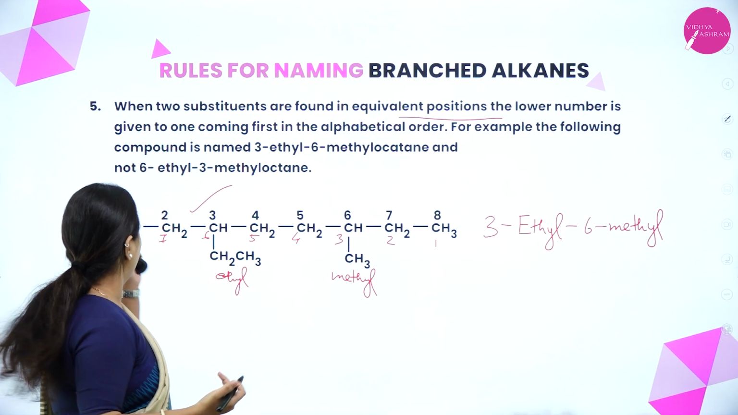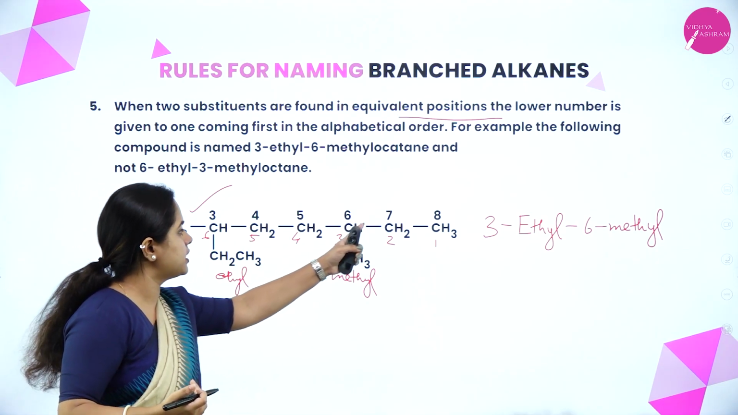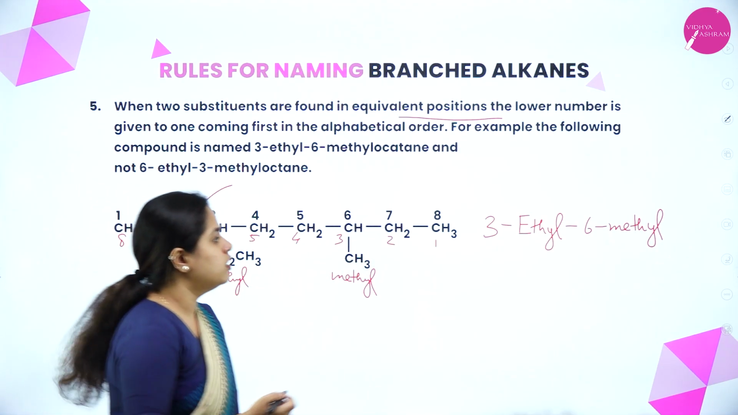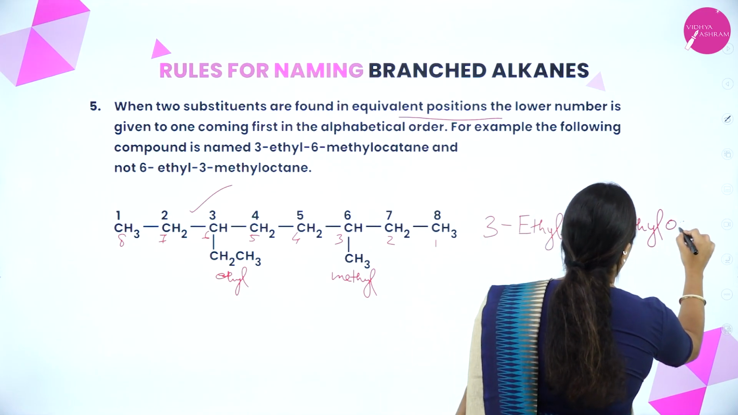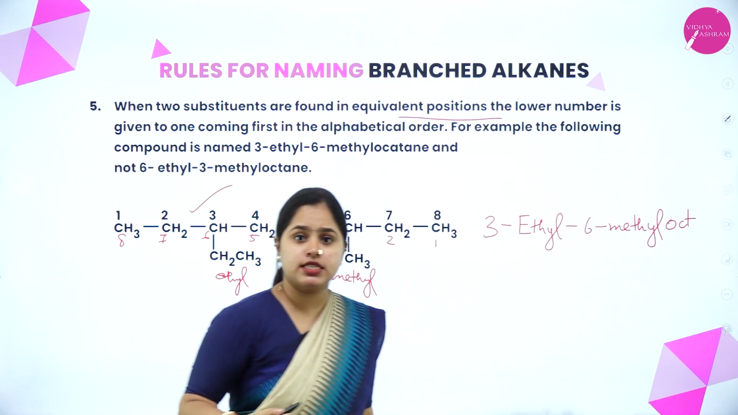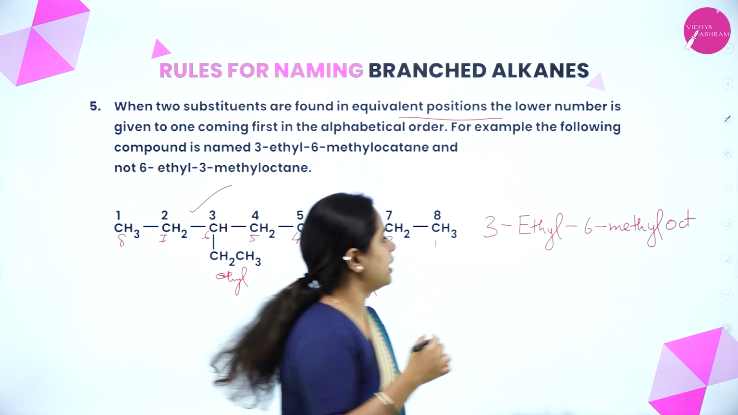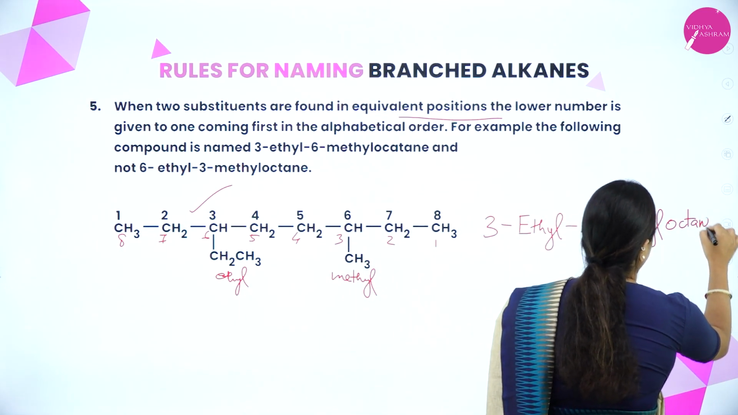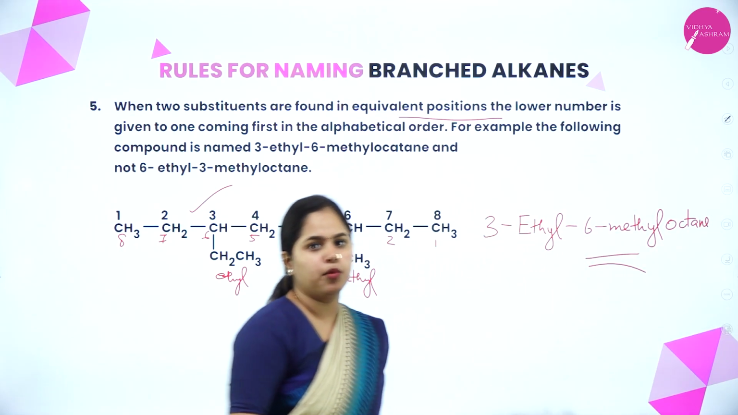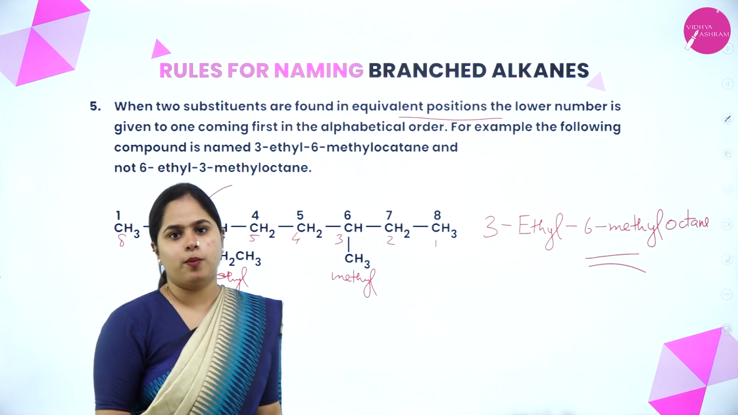And how many carbon atoms are there? Which is the root word? 1, 2, 3, 4, 5, 6, 7, 8. 8 carbon atoms. So the root word is oct. And what is the suffix? It is an alkane, right? So octane. So this will be the name of the compound. I hope it is clear.